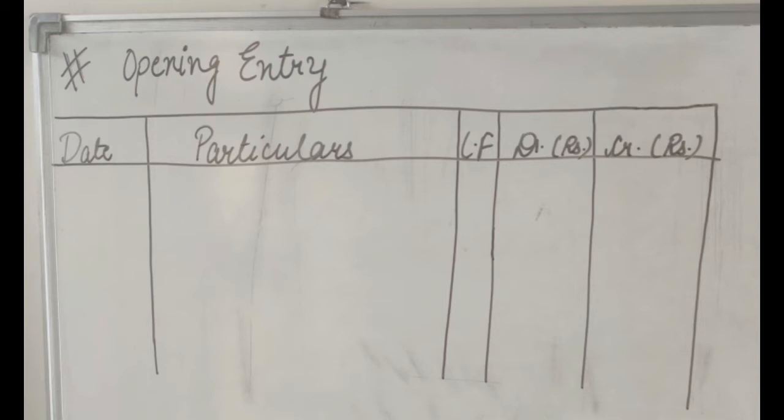First, we draw the pro forma of journal entries. In this pro forma, we draw the 5 different columns. First is date, second is particulars, third is LF, fourth is debit, and the last one is credit. We already discussed these headings in my previous video.